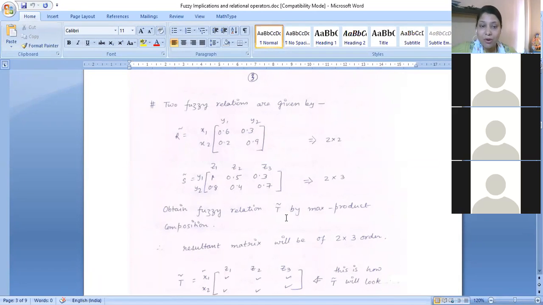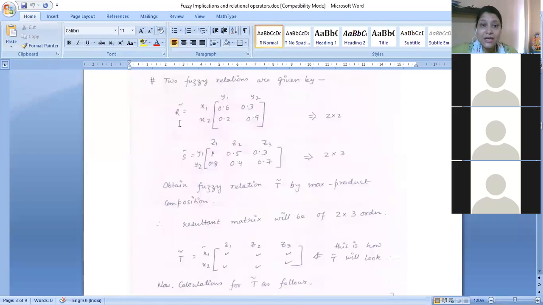Whenever you have these two fuzzy relations, as I also mentioned while we were doing max-min composition in that class, we first find the order of the given matrices. The order of the first matrix is 2 cross 2. The order of the second matrix is 2 cross 3.